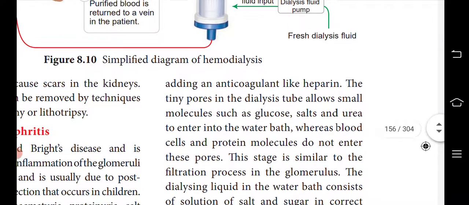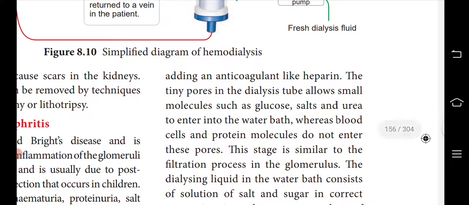An anticoagulant like heparin is added. What is an anticoagulant? It will not allow the blood to clot. The blood should not clot because it has to move through the cellulose medium and come out as pure, detoxified blood. So the anticoagulant is used to make the blood move through the tube.